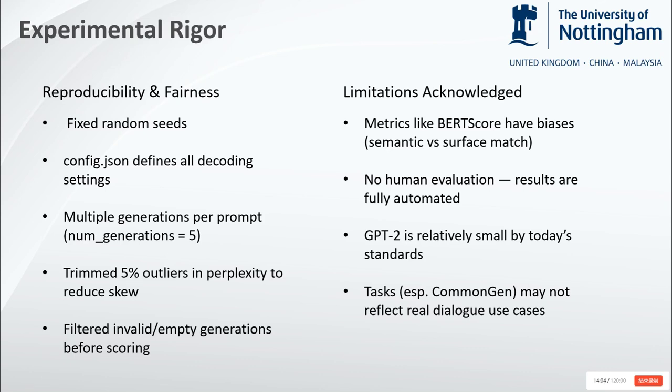That said, there are limitations. BERT score and other metrics don't fully capture output quality, especially surface accuracy or nuance. There was no human evaluation, and GPT-2 is a relatively small model compared to more recent ones. Also, the datasets used don't cover all real-world dialogue scenarios. Despite these, the setup remains useful for exploring how different decoding settings impact generation quality in a controlled and repeatable way.